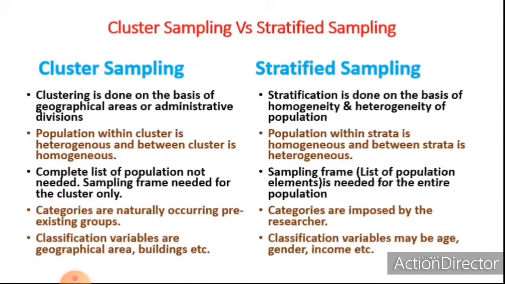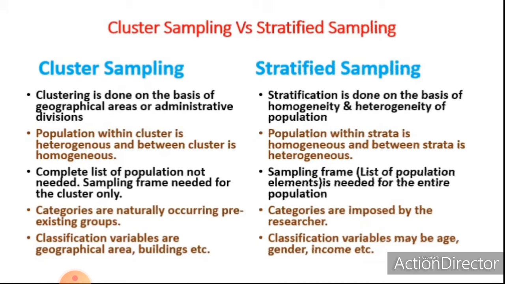Now let us compare cluster sampling and stratified sampling. In cluster sampling, clustering is done on the basis of geographical area or administrative division. That is, it is done mainly on the basis of geographical area. But in stratified sampling, stratification is done on the basis of homogeneity and heterogeneity of population.